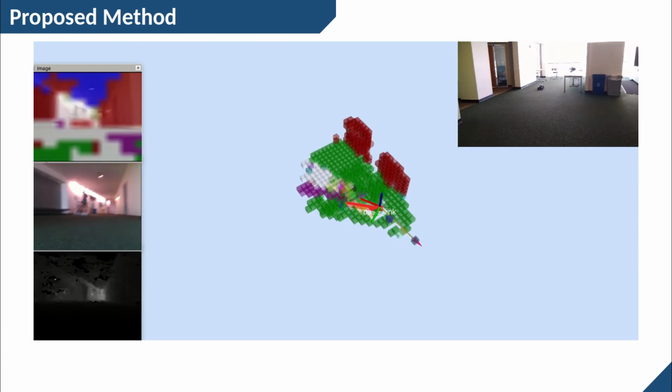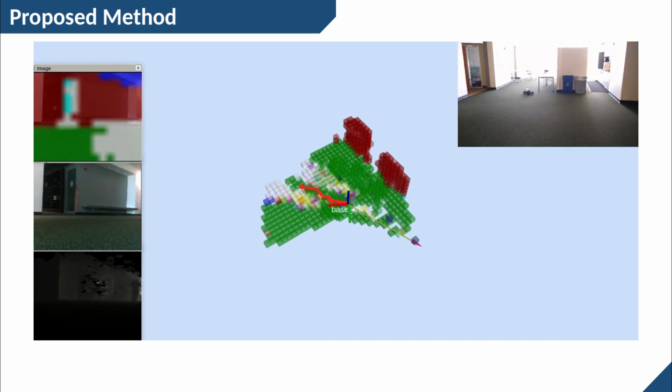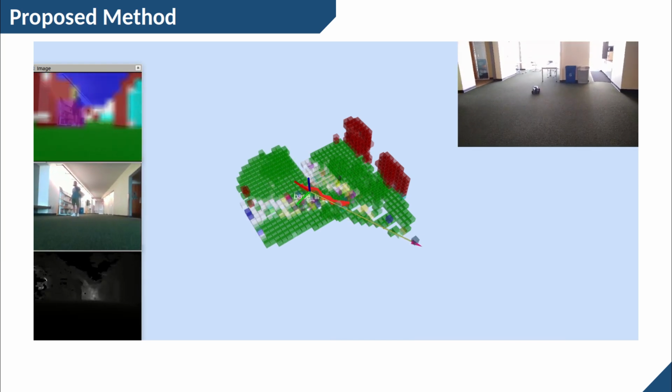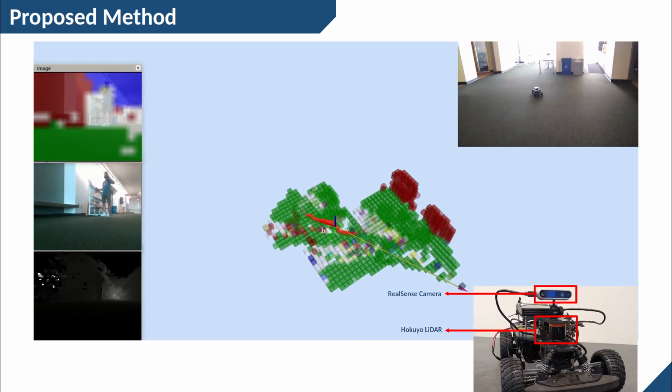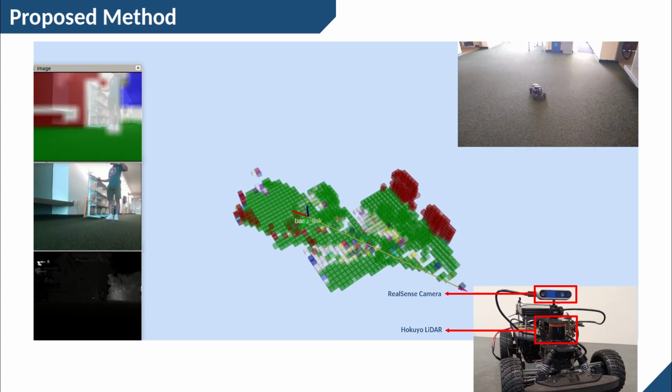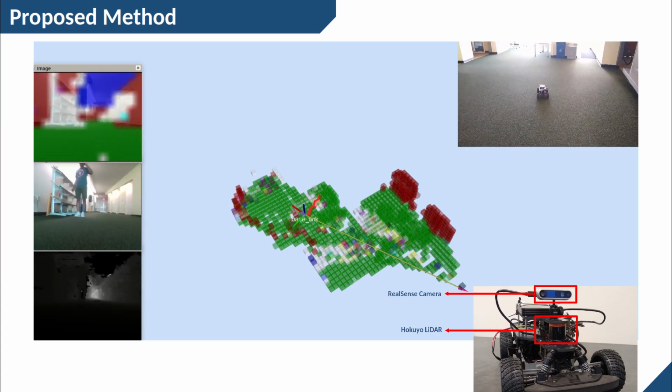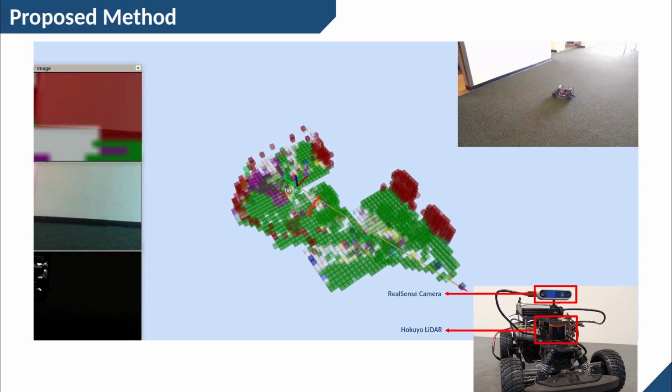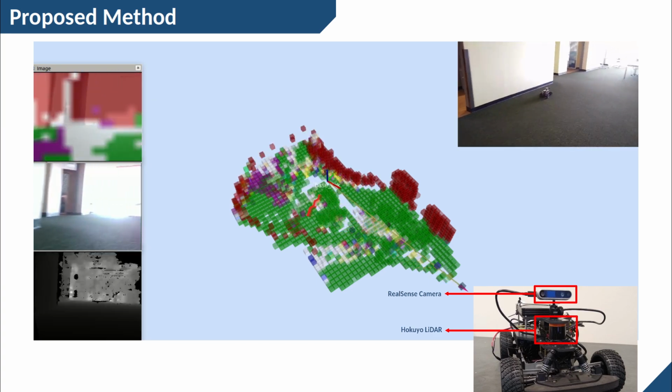In addition to 2D and 3D simulated experiments, we deploy our method on a ground-wheeled robot to autonomously map an indoor office area. The robot is equipped with an NVIDIA Jetson NX computer, a Hokuyo LiDAR, and an Intel RealSense RGBD camera which provides 2D color image and depth map.